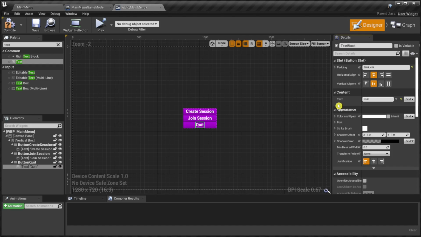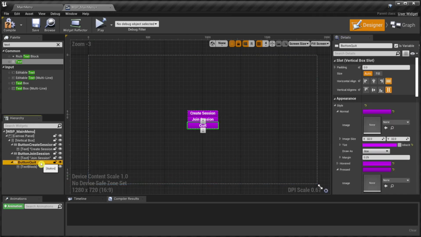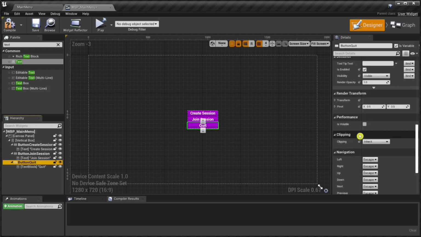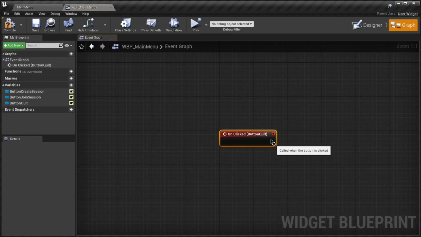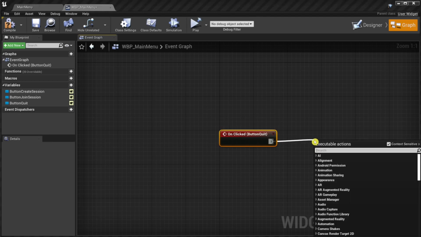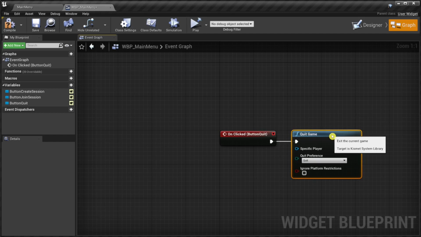Okay, we have a menu with 3 buttons: create session, join session, and quit. Next, they should do something. Let's start by implementing the quit button. This is the easiest one. Select the button, scroll all the way down to the event handlers, and implement the onClicked event. There, we simply call the quit game blueprint node. And that's it. We are done with this button.